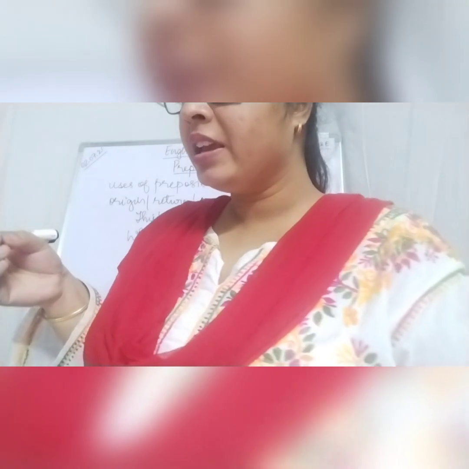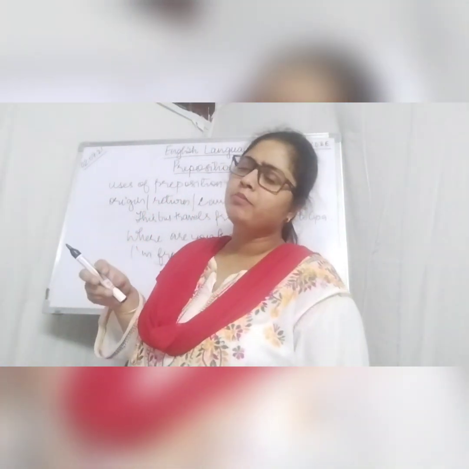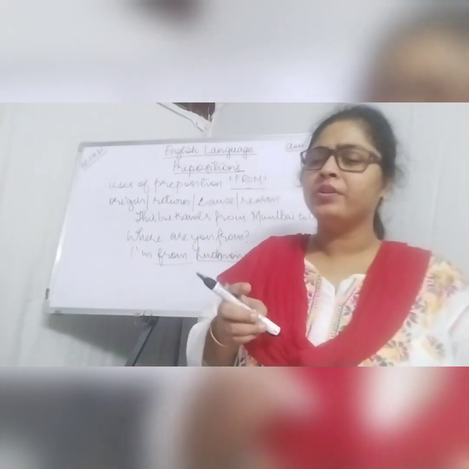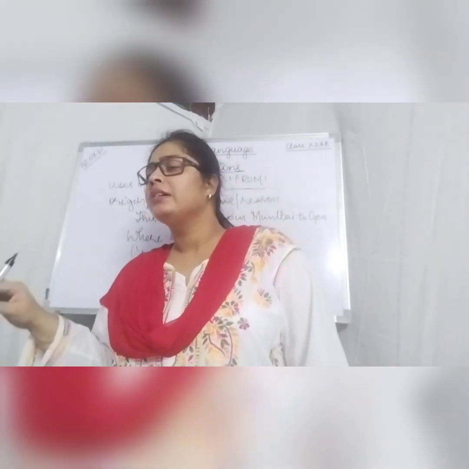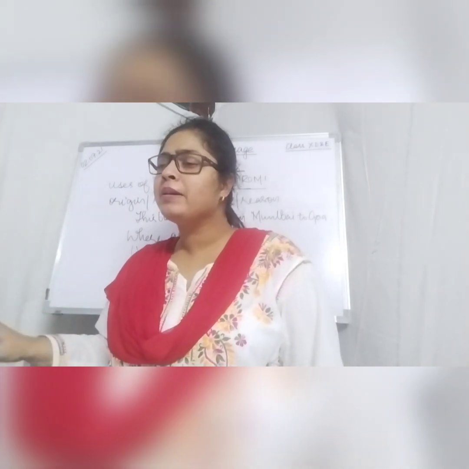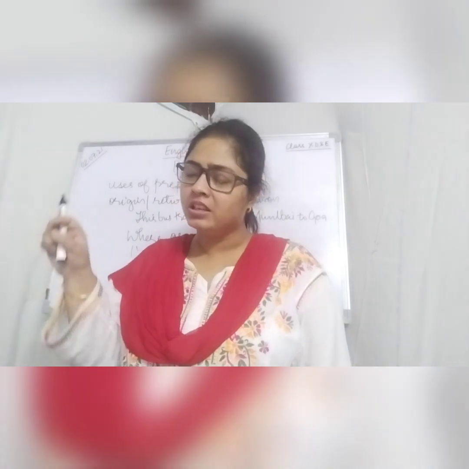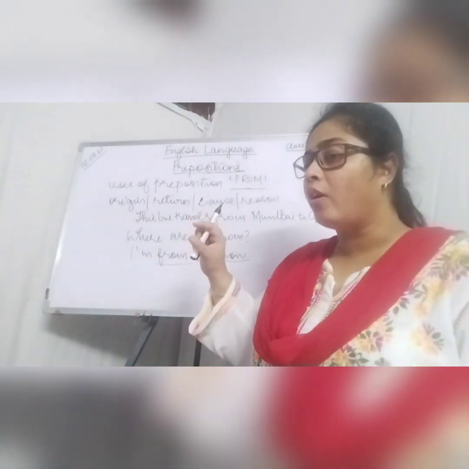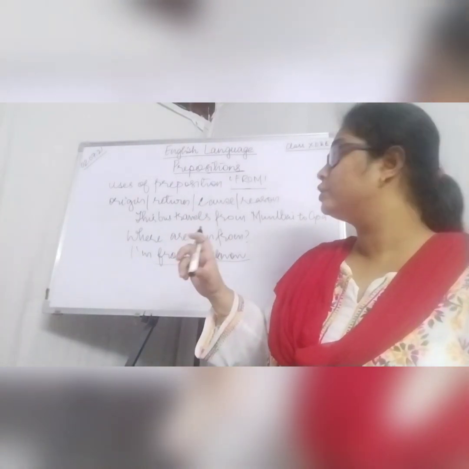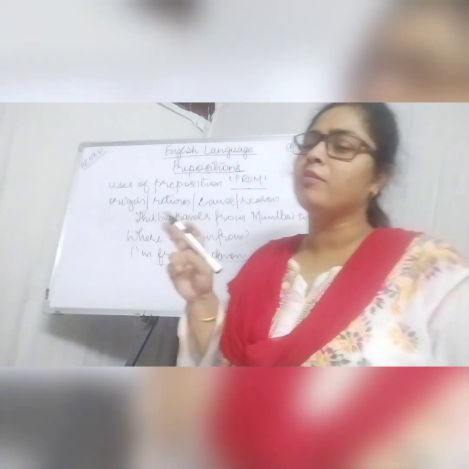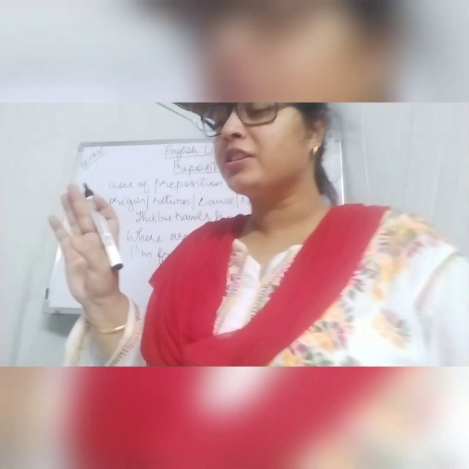If I say currently, in the 21st century, people are dying from COVID-19, I am telling the cause of why people are dying. So from is used to denote the cause or the reason. Is this much clear to all of you?